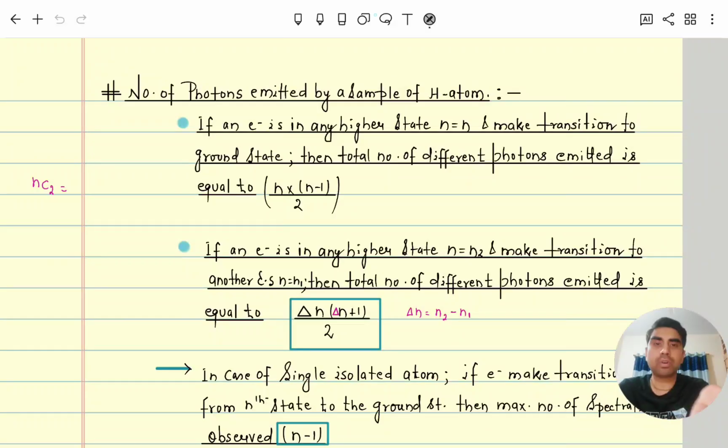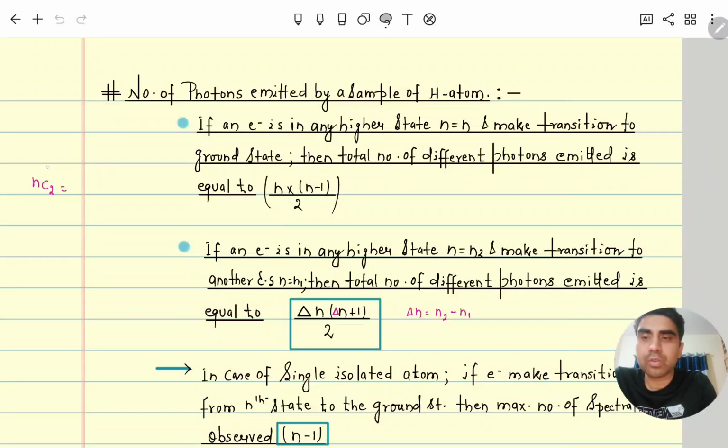So, the number of photons emitted by a sample of hydrogen. When one electron in any excited state comes to the ground state, the total number of photons will be of different types. Different photons means, let's suppose, when it is coming from 2 to 1, or from 3 to 1, or 2 to 3, those are different types of photons or different line spectra.